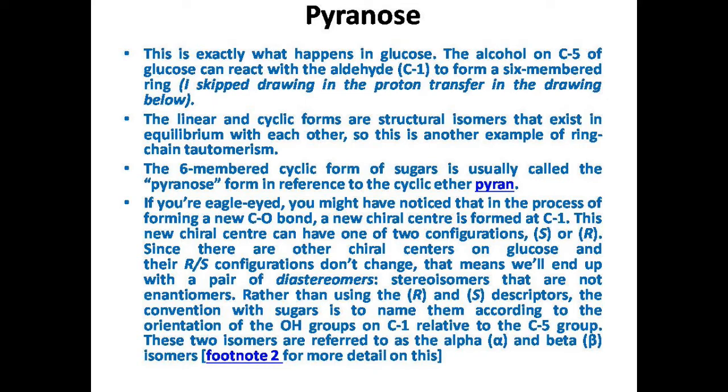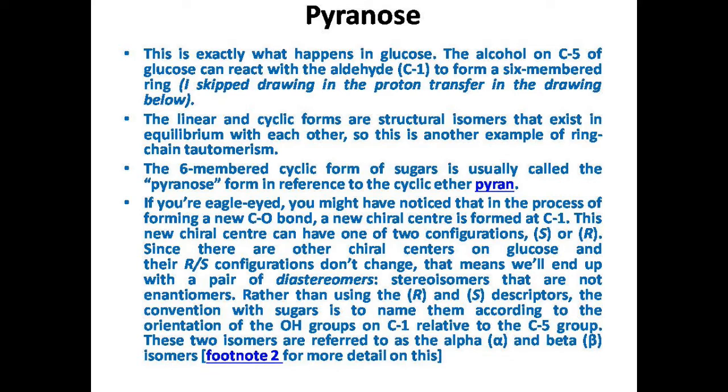and its configuration may be R type or S type, while the configuration at the other carbon atoms in glucose remains as it is in the cyclic structure.